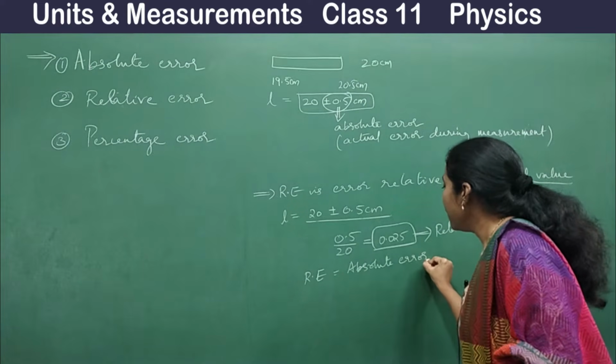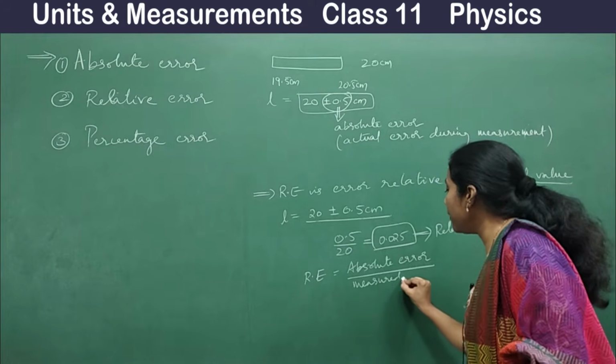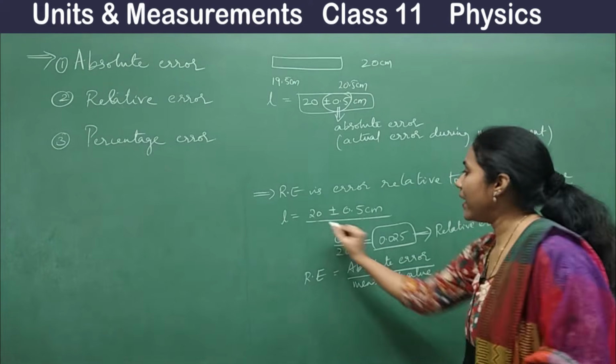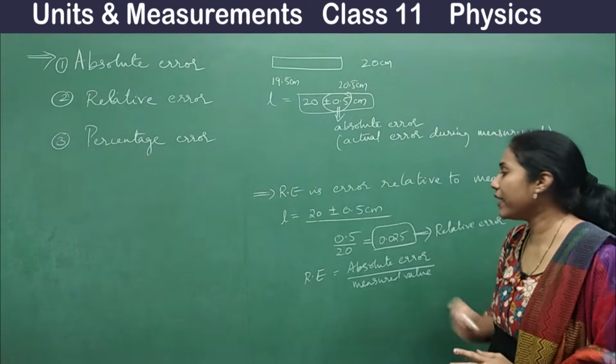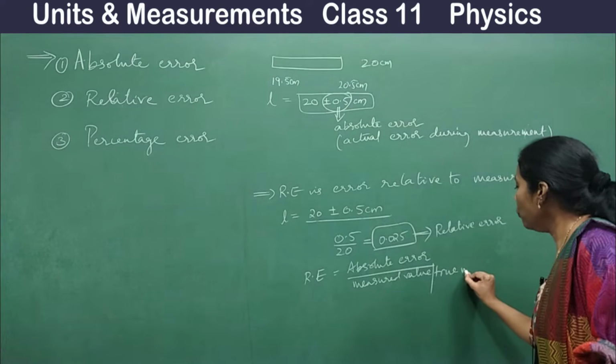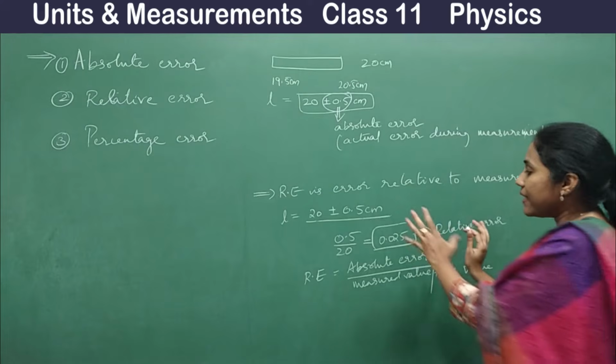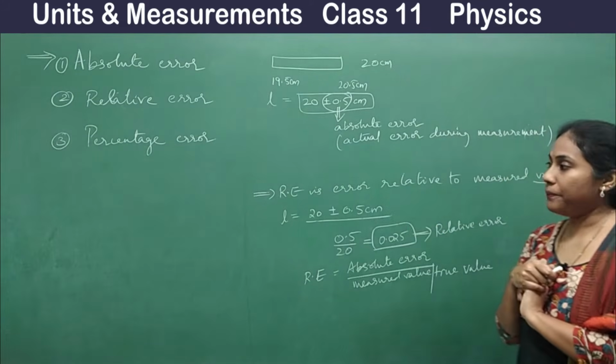Measured value is this 20. Or true value, whatever. So that is all about relative error.